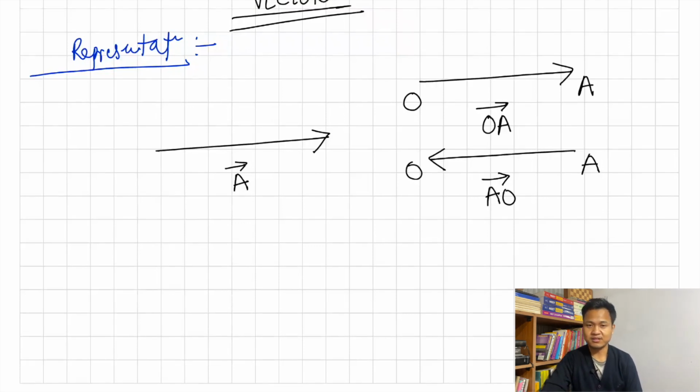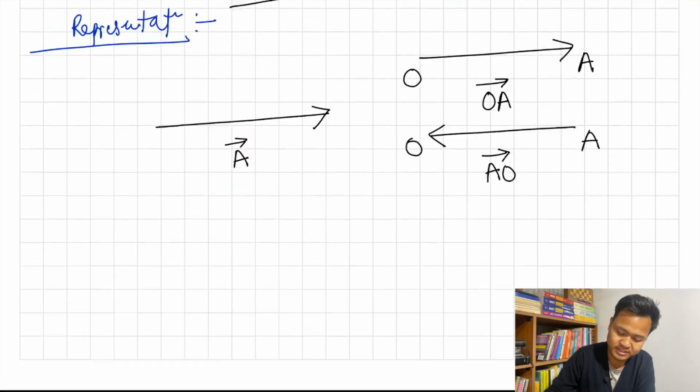So AO bar means I'm going from A to O, and OA bar means I'm going from O to A. So in the English alphabet, above the alphabet you put a small arrow. That is how you represent the vector. Okay, so next.